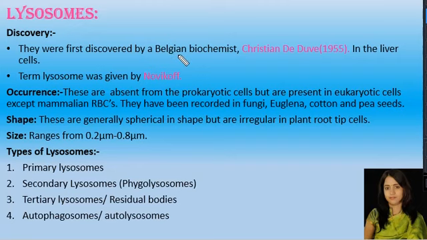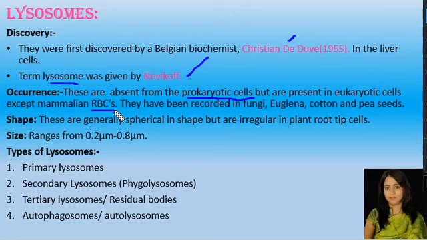The lysosomes were first discovered by the Belgian biochemist Christian de Duve in the year 1955 in the liver cells, whereas the term lysosome was given by a scientist called Novikoff. And we all know that lysosomes are absent in prokaryotic cells, but they are present in eukaryotic cells except mammalian RBCs.